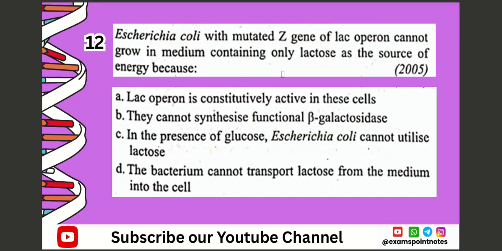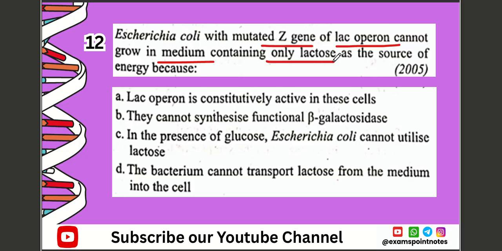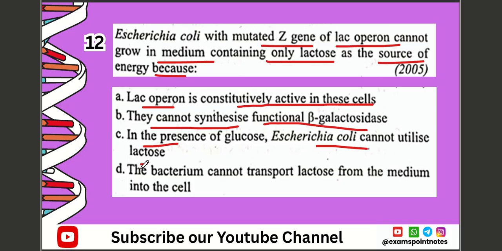Next question, question number 12. E. coli with mutated Z gene of lac operon cannot grow in a medium containing only lactose as a source of energy because A. Lac operon is constitutively active in these cells. B. These cannot synthesize functional beta galactosidase. C. In presence of glucose, E. coli cannot utilize lactose. D. The bacterium cannot transport lactose from the medium into the cell. The correct option is option number B, they cannot synthesize functional beta galactosidase.